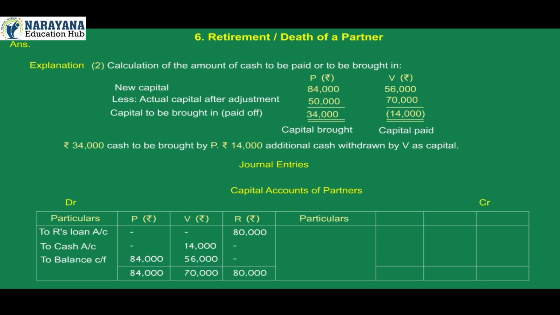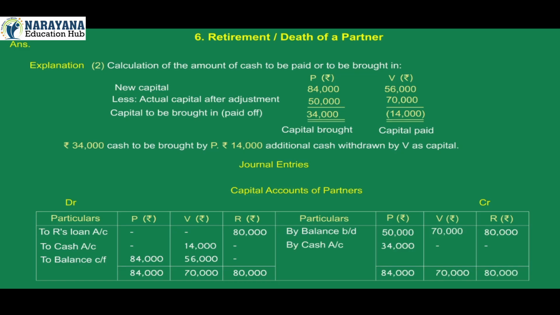On credit side, particulars P's rupees, V's rupees, R's rupees. By balance brought down 50,000, 70,000, 80,000. By cash account P's rupees 34,000. Total of credit side 84,000, 70,000, 80,000.